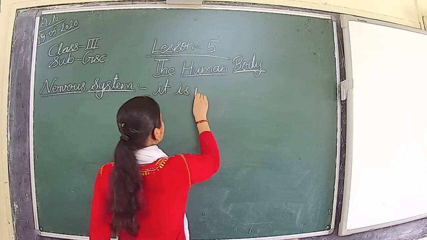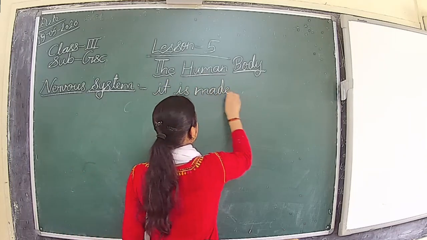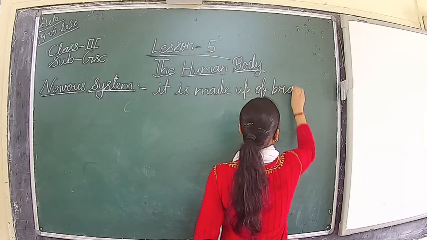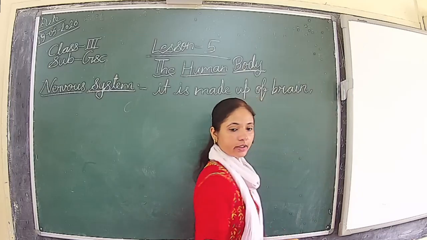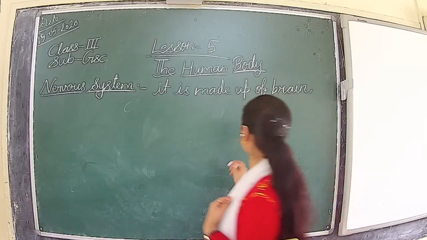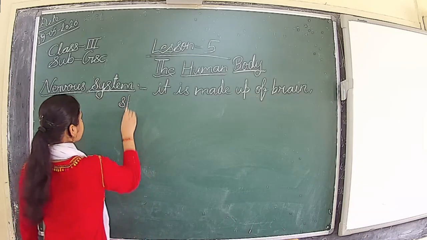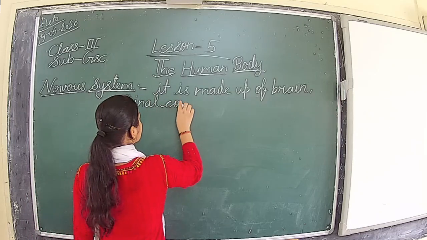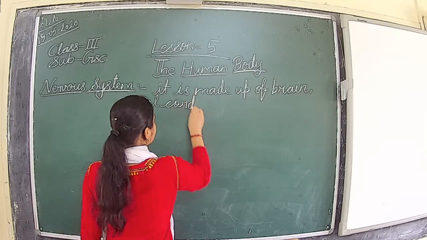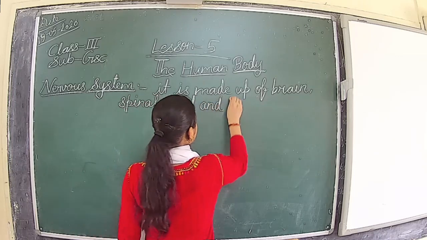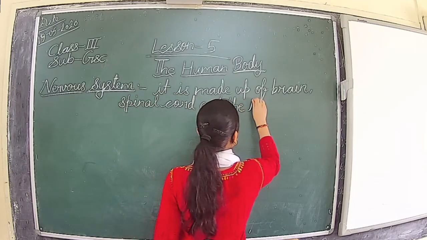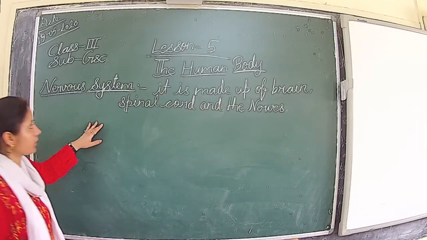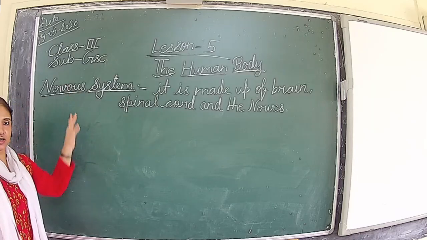It is made up of brain, spinal cord and the nerve, right? So the nervous system is made up of brain, spinal cord and the nerve, right?